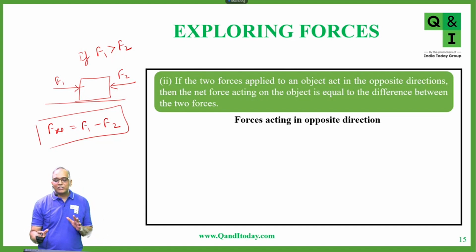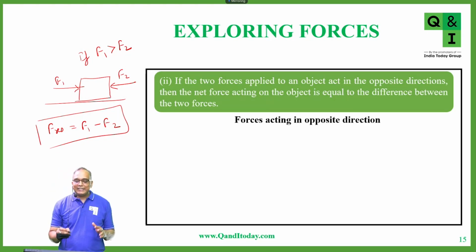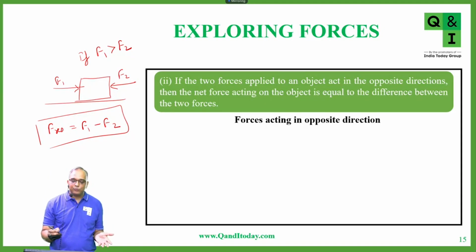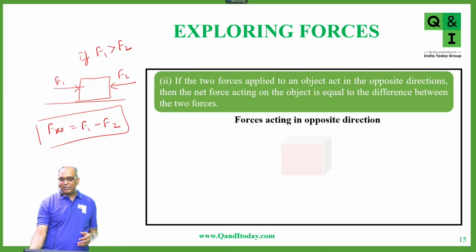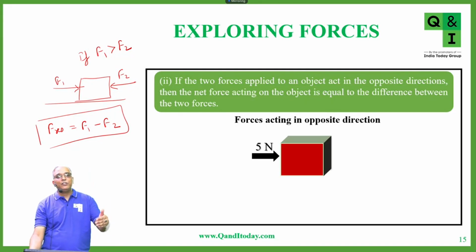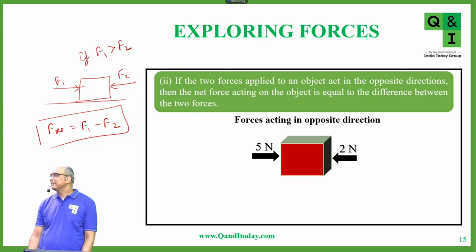So if two forces applied on an object act in opposite directions, then the net force acting on the object is equal to the difference between the two forces. For example, let's say we are applying a 5 Newton force towards right and 2 Newton of force towards left. So the resultant will be the difference of that. So what will be the resultant?